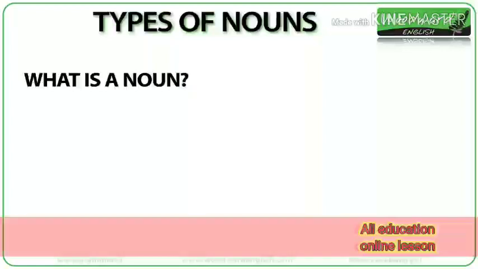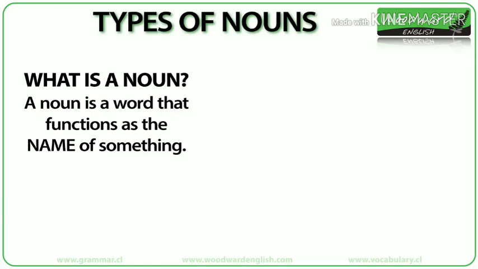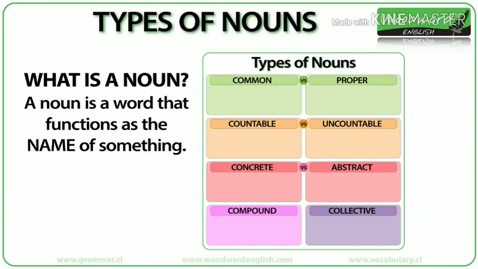Today's lesson is types of nouns. A noun is a word that functions as the name of something. Nouns are the most common class of word in English. The 8 main types of nouns are common nouns, proper nouns, countable nouns, uncountable nouns, concrete nouns, abstract nouns, compound nouns, and collective nouns. Let's look at what each type of noun is with examples.